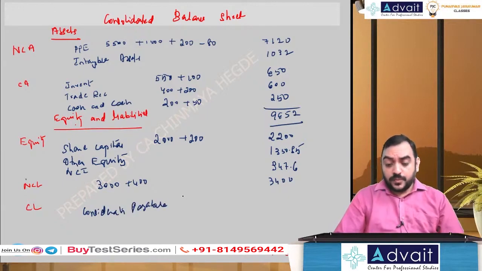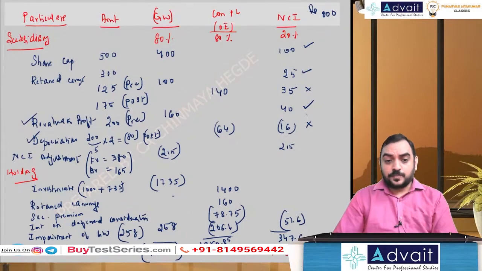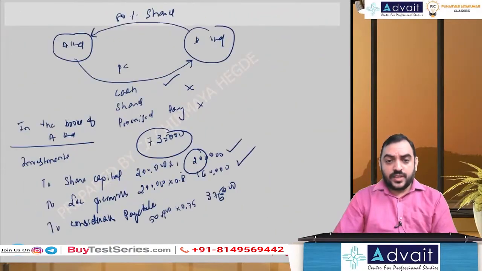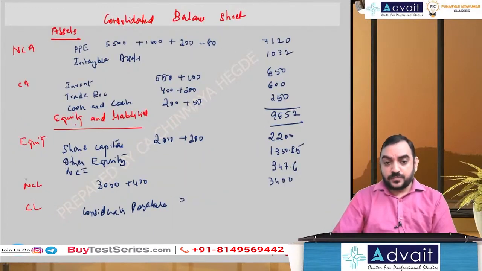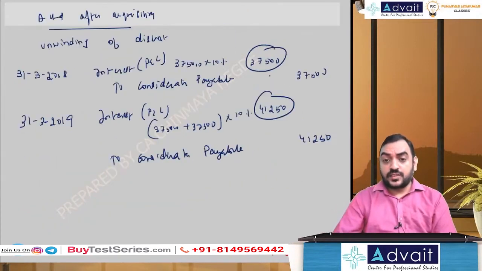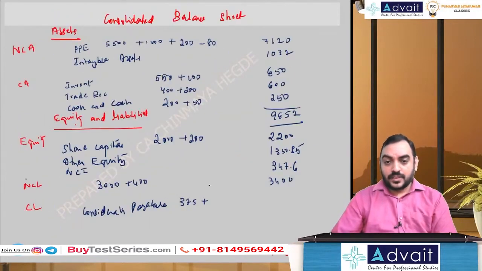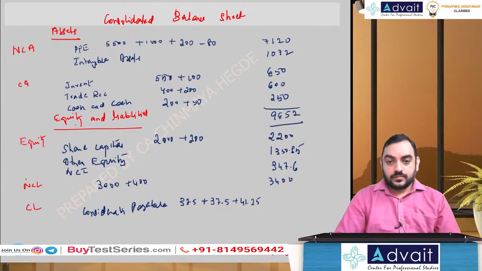How much consideration payable? Initial recognition we have recognized 375, but we have to add unwinding of interest that took place. So 375 plus the two interest. What are the two interest? 37,500, 41,250. So 453.75.